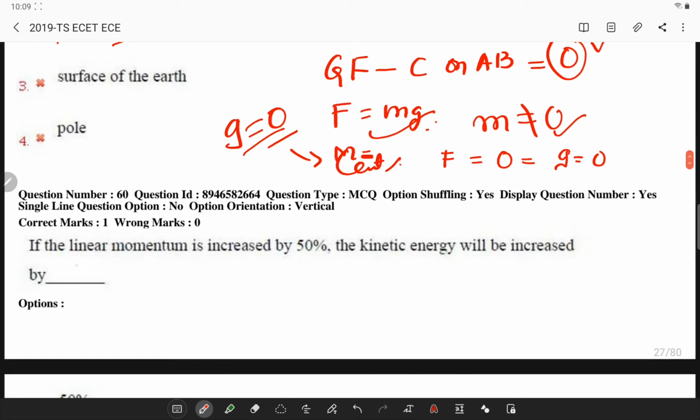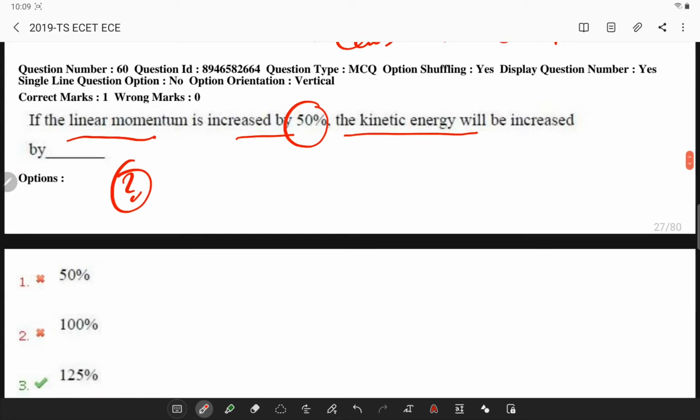Next, if the linear momentum is increased by 50%, the kinetic energy will be increased by what percentage? If you remember, linear momentum is simply m into v, and your kinetic energy will be half mv square.